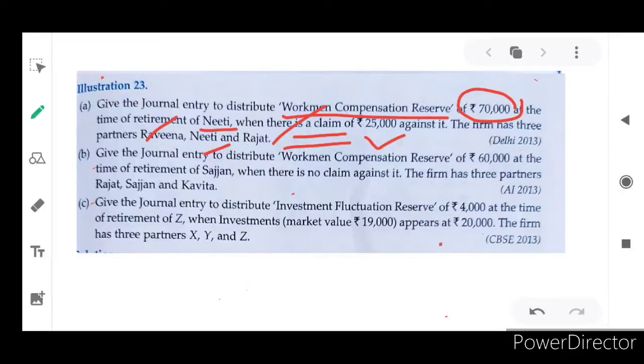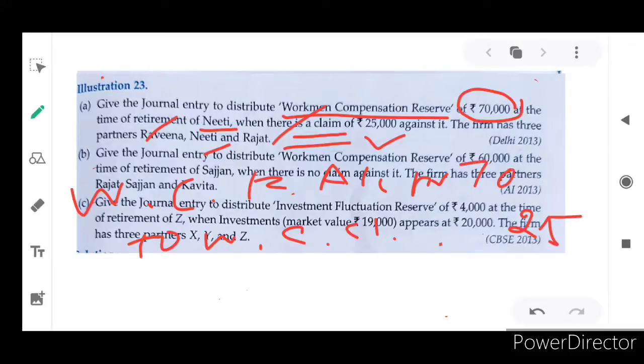So let's discuss. Workman's compensation reserve account debit to workman's compensation claim account. How much amount? 25,000. Reserve is actually 70,000. So 70 minus 25, how much will it be? The balance will be 45,000 rupees, isn't it? That 45,000 will be distributed as per their profit and loss sharing ratio.